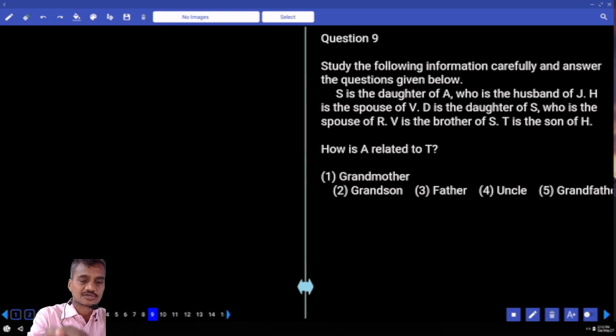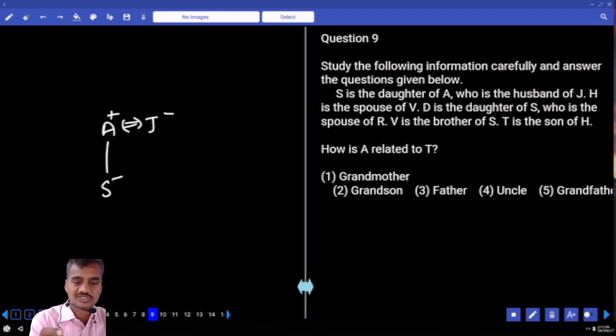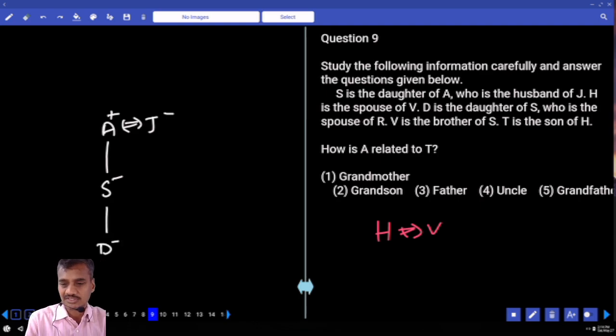Now S is the daughter of A. A is the husband of Z. A and J are a married couple. And H is the spouse of V. H and V are a married couple here. D is the daughter of S. S is the spouse of R. S and R are a married couple. S is a female, R is a male.